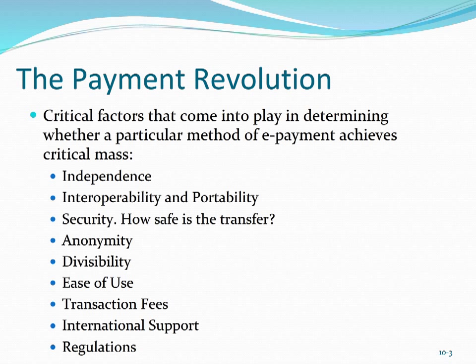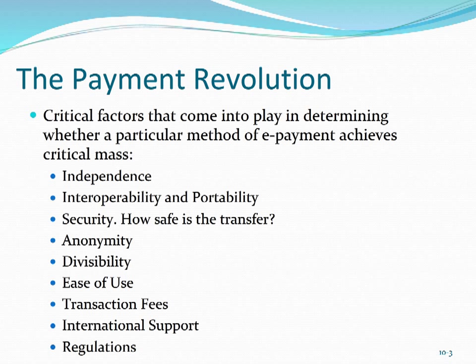There are some critical factors that come into play in determining whether a particular method of e-payment achieves critical mass, and this slide illustrates some of those: independence, interoperability and portability, security, how safe is the transfer, anonymity, divisibility, etc. Independence really talks about the idea that there's sometimes special software or hardware devices that are associated with both the seller and the buyer.